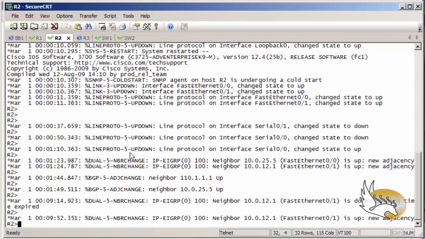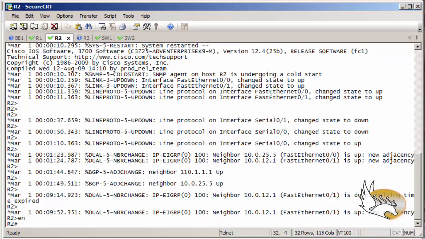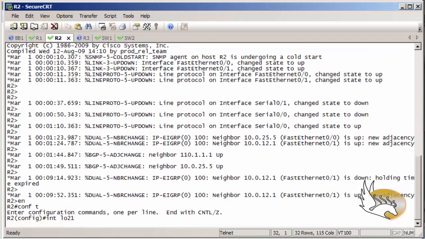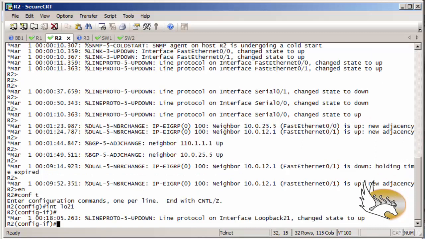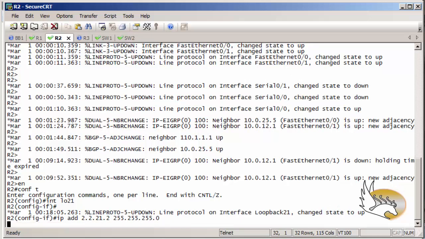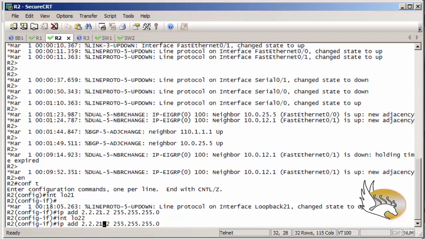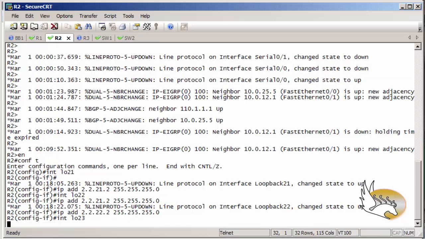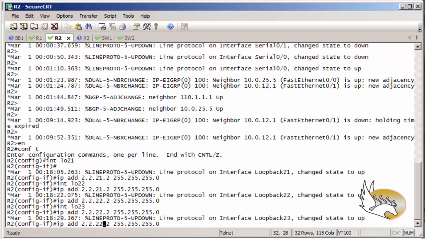Here I want to create some loopback interfaces for my next section's configurations. Interface loopback 21 is going to be 22.21.2.1, a loopback interface. And 22 is going to be like this, and of course I will have 23 and 24.